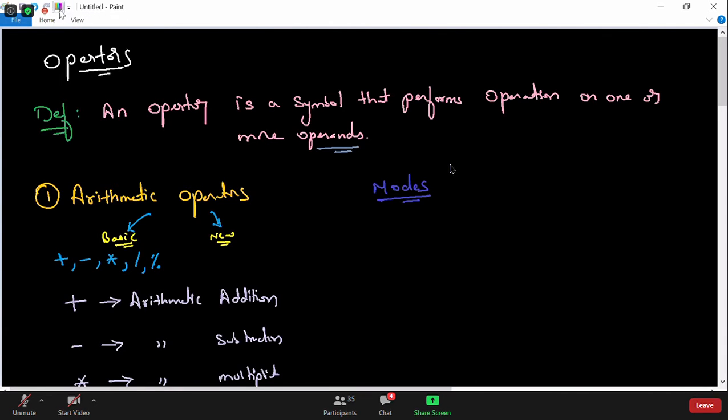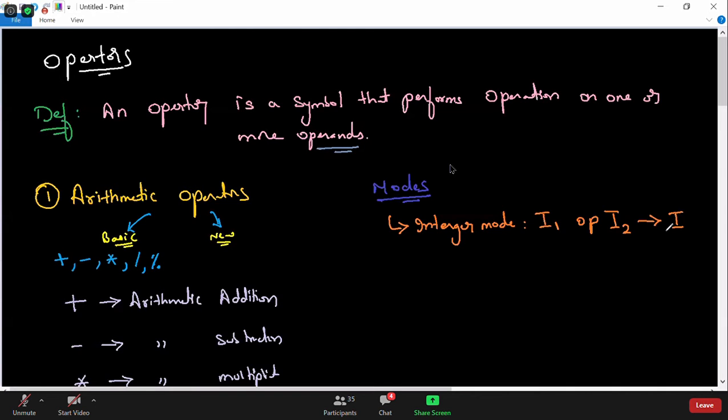The first one is called integer mode. What is meant by integer mode? Integer mode says that if the first operand is of integer type, and then you have any operator like plus, minus, multiply, and the second operand is also of integer type, then the result will always be an integer.